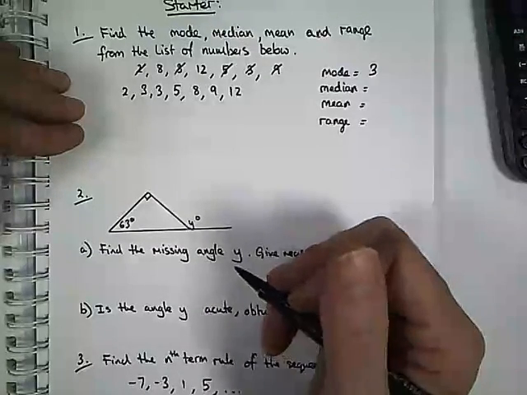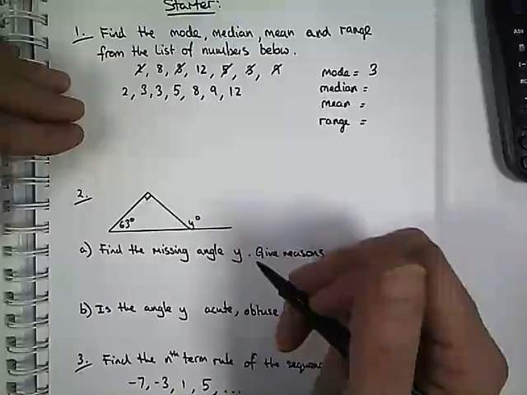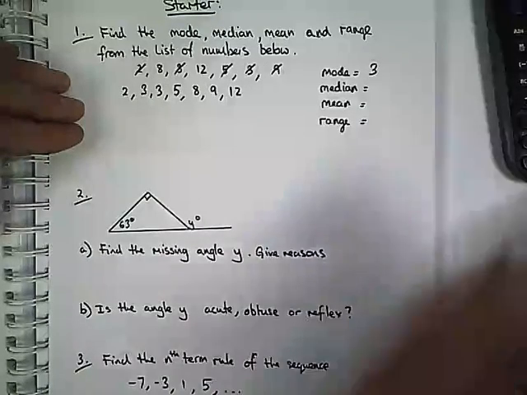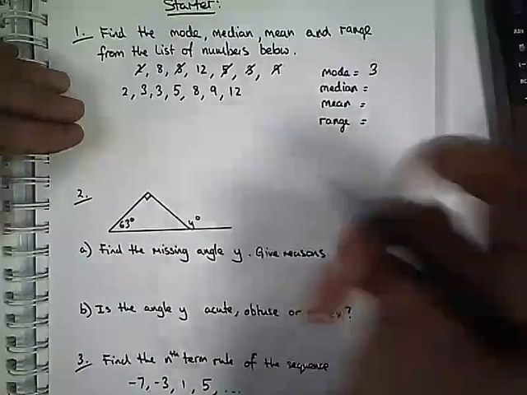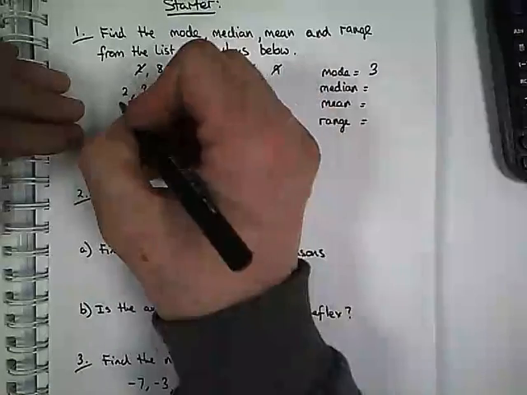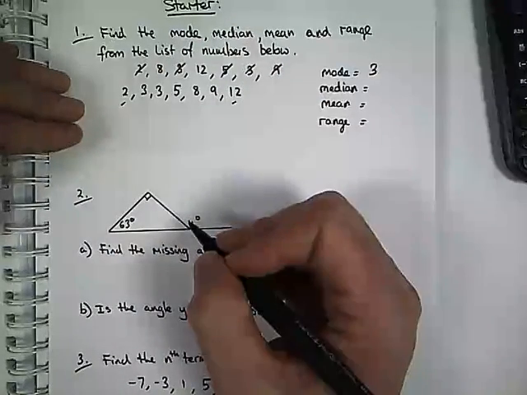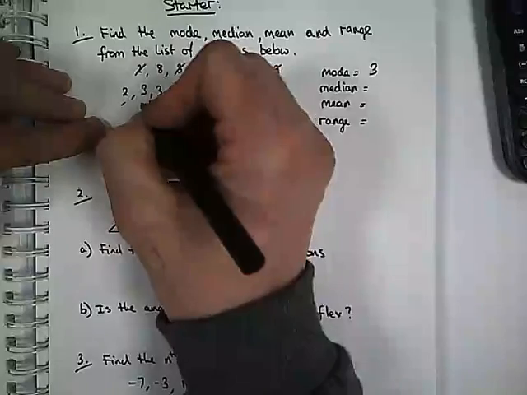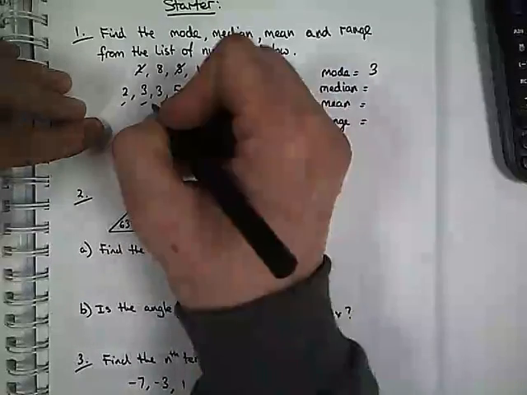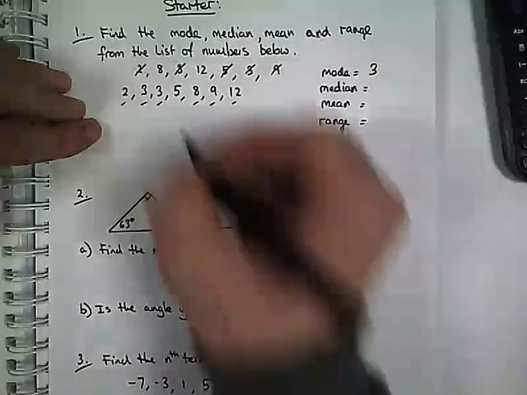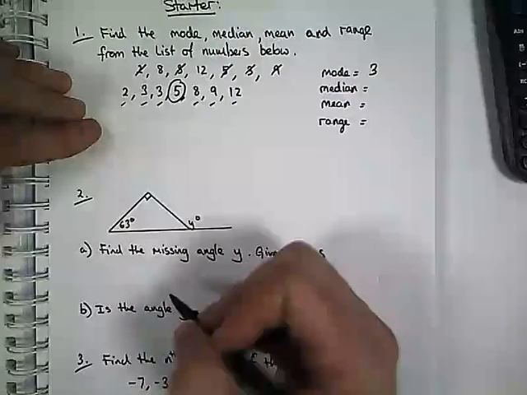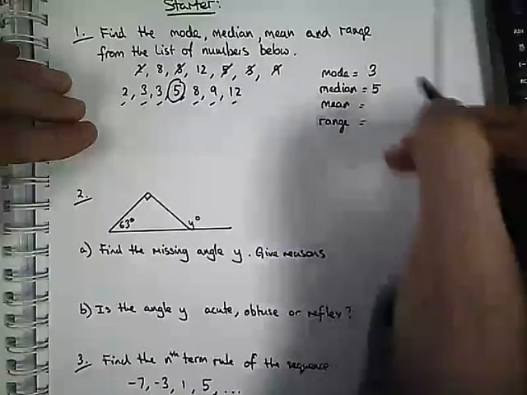The median is, hey, if you can remember the rhyme, hey diddle diddle, the median's in the middle. Okay, so it's the middle number. So what I'm going to do is tick them off, both the smallest and the largest, and I'm going to wait and see until I get to the one in the middle. There we go, the 5 is in the middle. So therefore the median is 5.